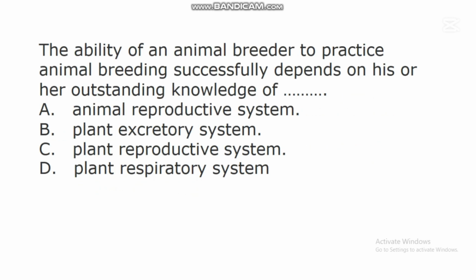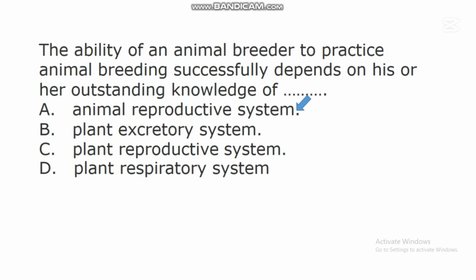The next question says, the ability of an animal breeder to practice animal breeding successfully depends on his or her outstanding knowledge of dash. A. Animal reproductive system. B. Plant excretory system. C. Plant reproductive system. D. Plant respiratory system. In this question, the correct answer is A. Animal reproductive system.